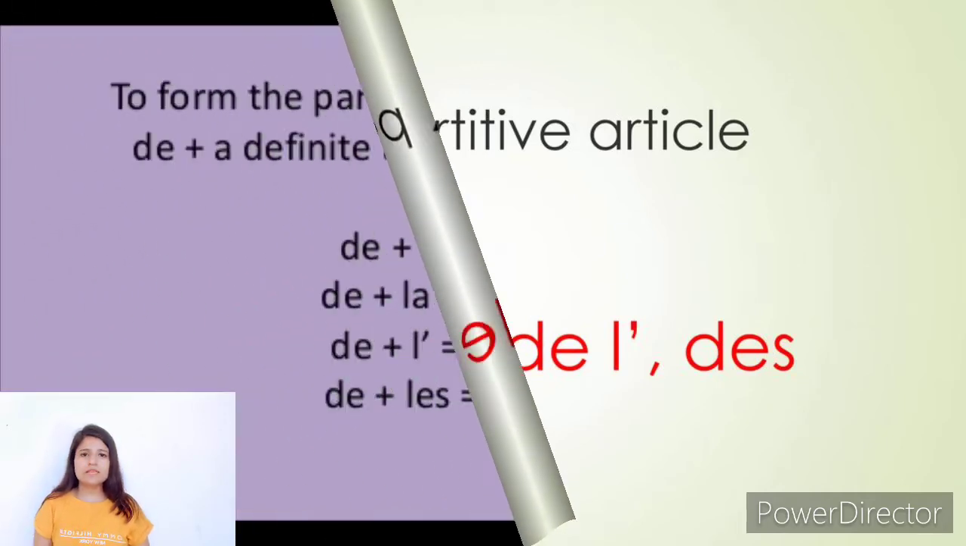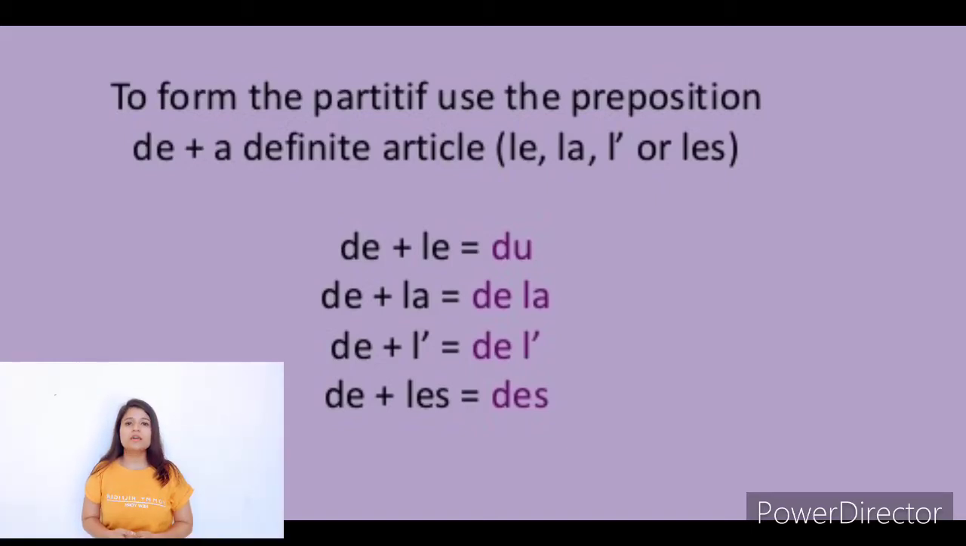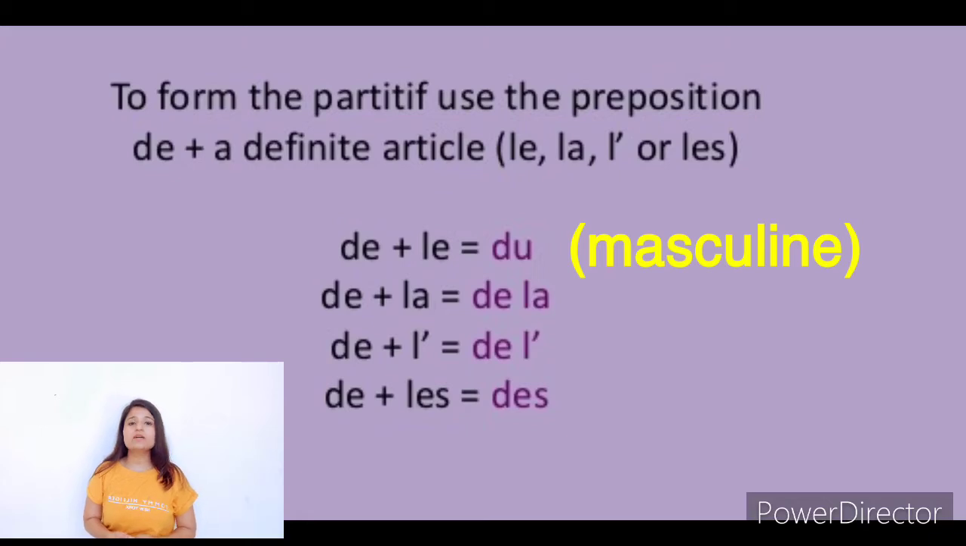Now, the first thing is how these articles are formed. These articles are formed by mixing the preposition de and definite articles. For example, du is formed by de plus le. As you know, le is used with masculine singular words, so du will also be used with masculine singular words.